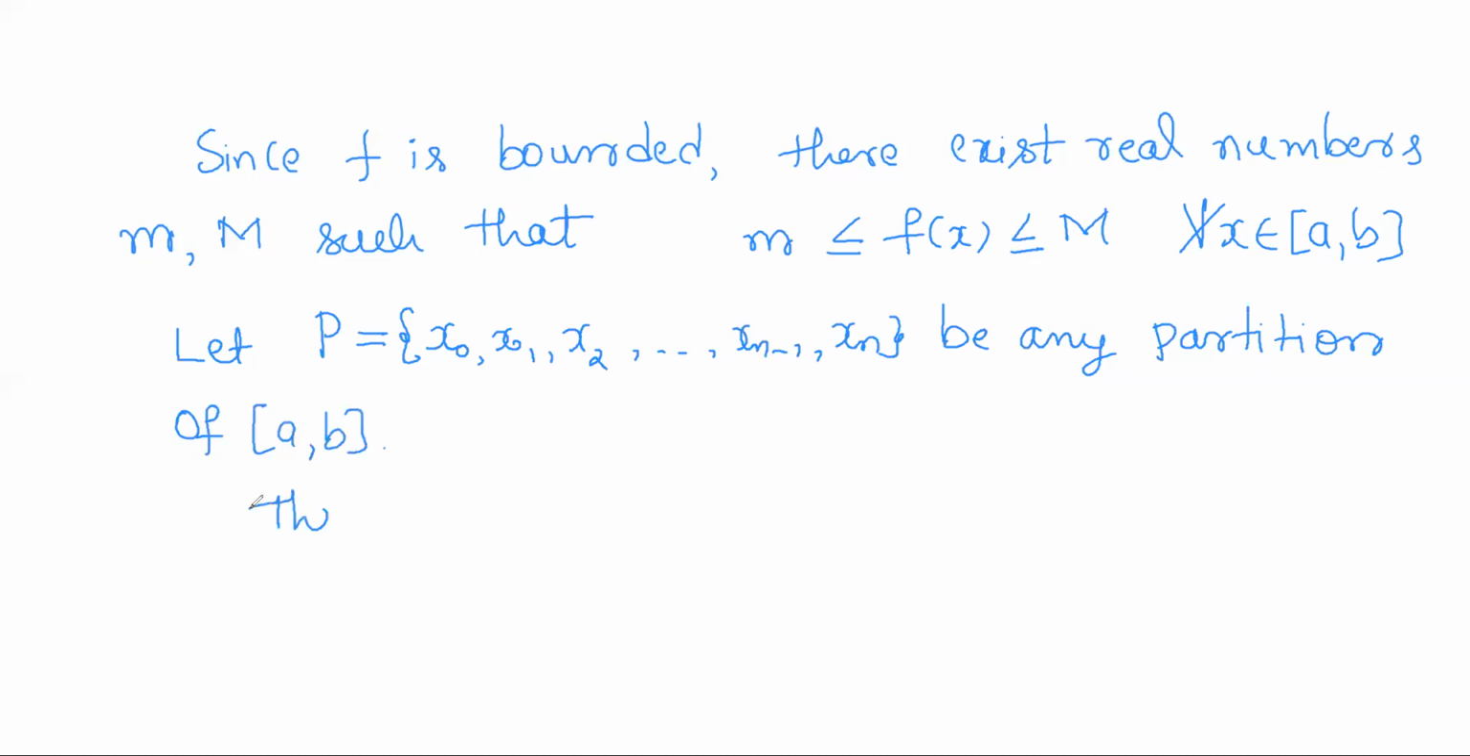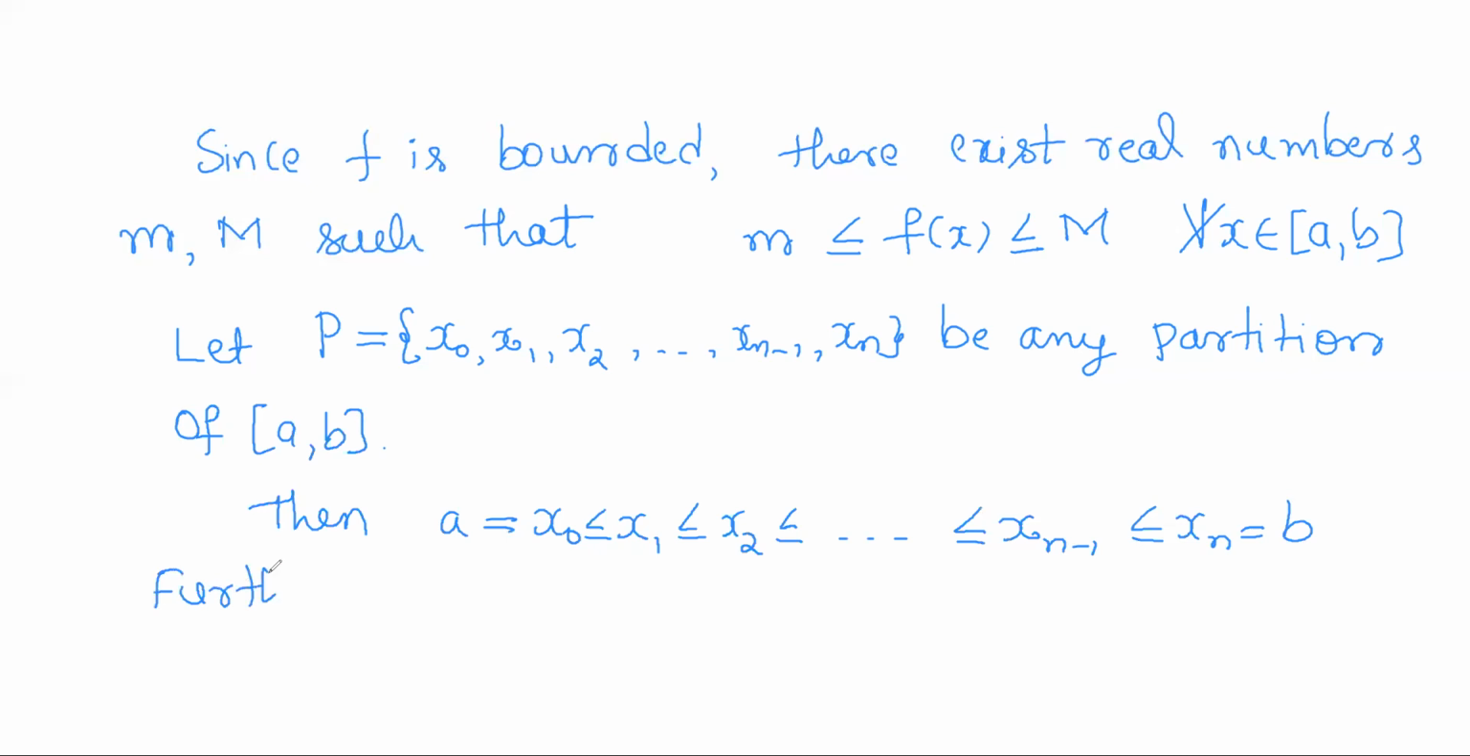So then P equals x0, x1, x2, xn minus 1, xn is a partition, means x0 is nothing but a, which will be less than or equal to x1, which will be less than or equal to x2, so on, which will be less than or equal to xn minus 1, less than or equal to xn, which will be b.